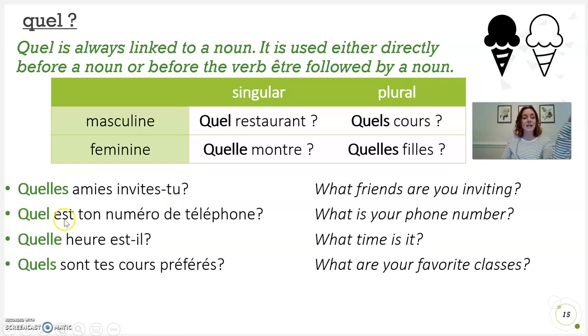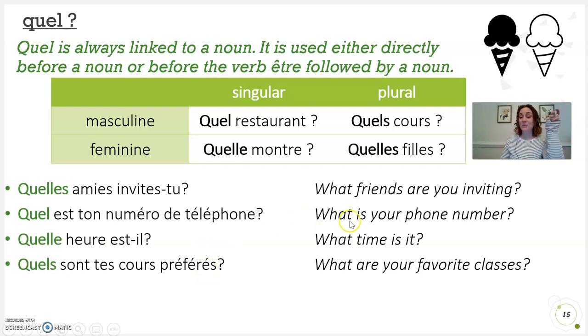But I could say, quel est ton numéro de téléphone? Which, out of all the phone numbers possible, which is your phone number? Quel est ton numéro de téléphone? Here it is in front again. Quelle heure est-il? What time is it? Or I could say, quels sont tes cours préférés? Which are your favorite classes?